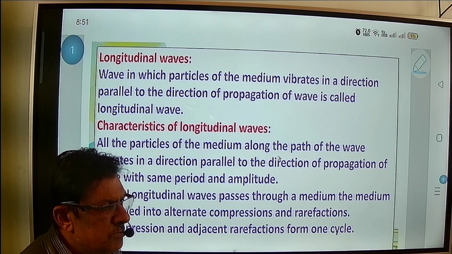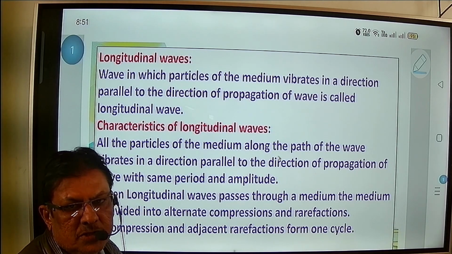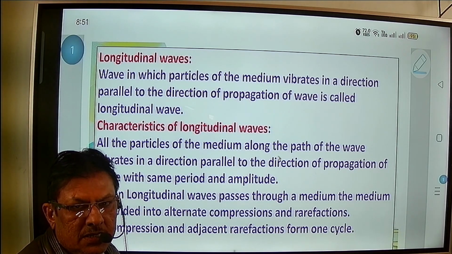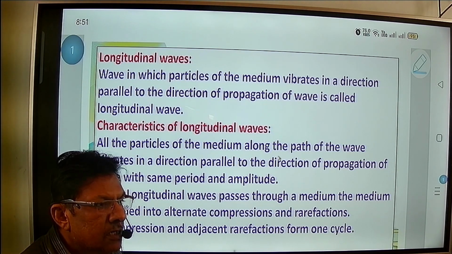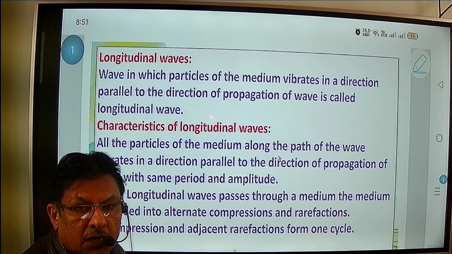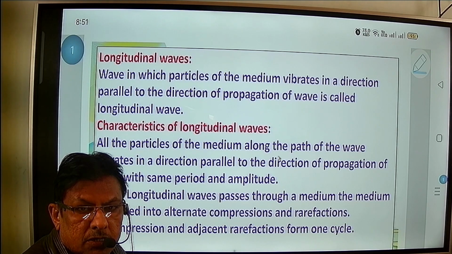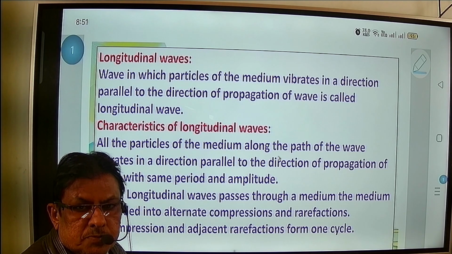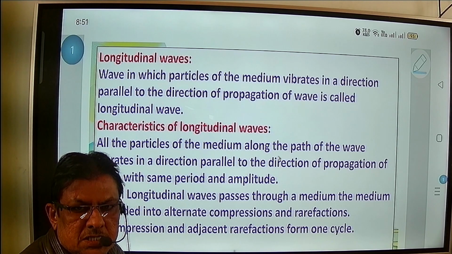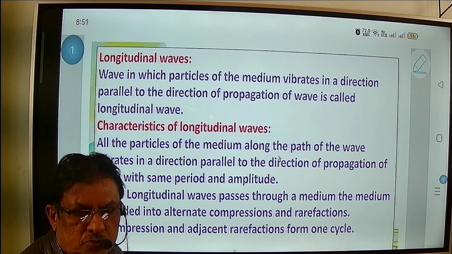When you apply pressure to both faces of that spring, you will find that the distance between the successive rings becomes very close.